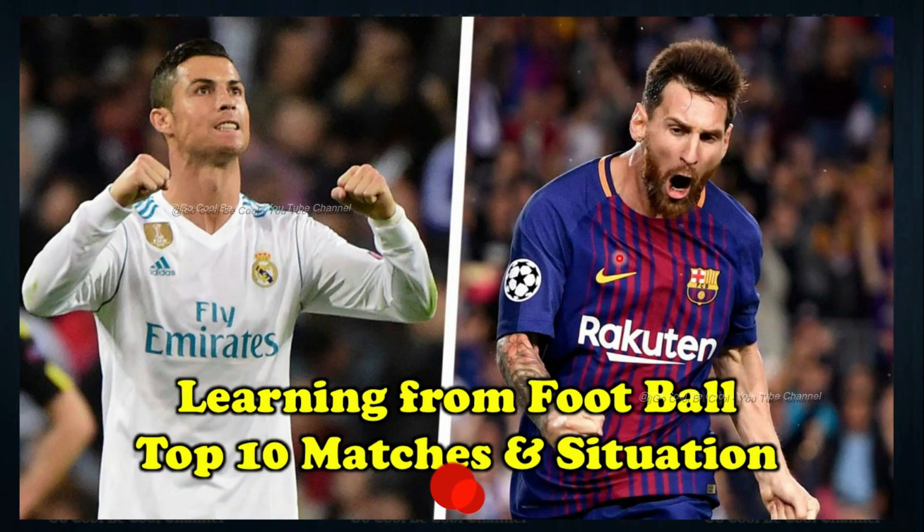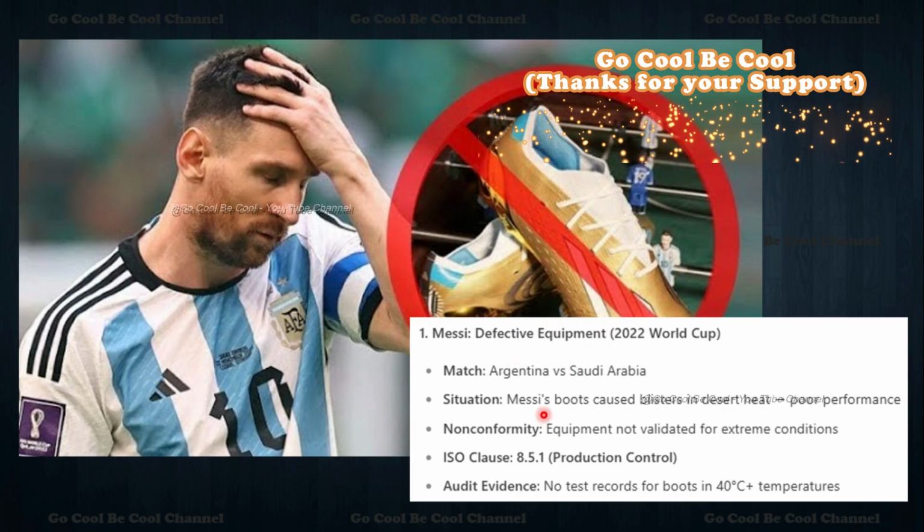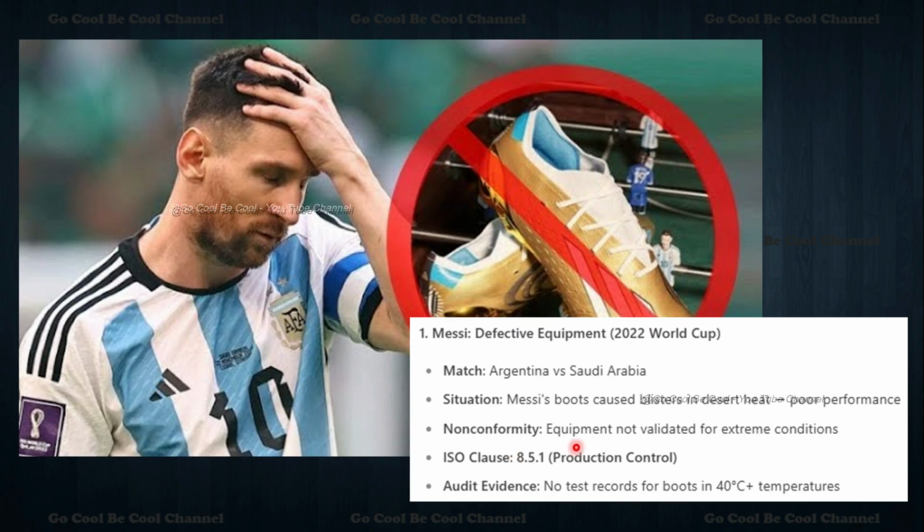So first we'll talk about learning from football's top 10 matches and situations, very hard learnings and the beautiful memories we can gather before the examination. The first example is from the 2022 World Cup, between Argentina and Saudi Arabia. It falls under defective equipment. The situation: Messi's boots caused a blister in desert heat. The poor performance and non-conformity: equipment not validated for extreme conditions. It matches 8.5.1, production control. The audit evidence: no test records for the boots.